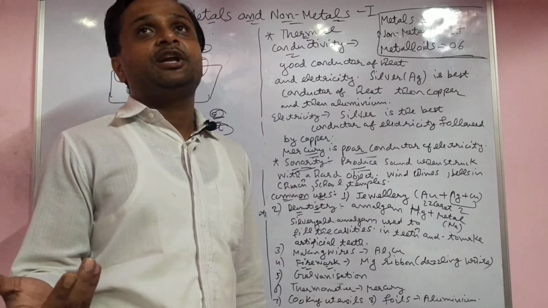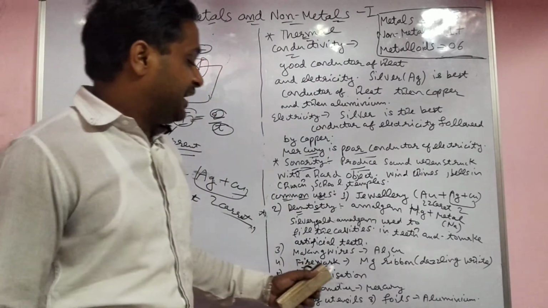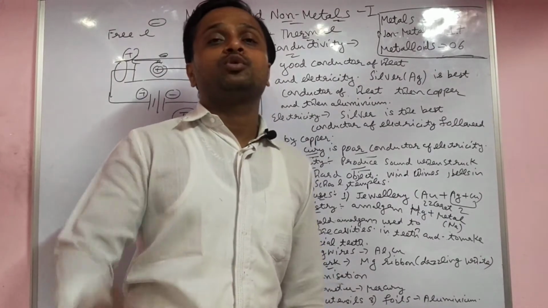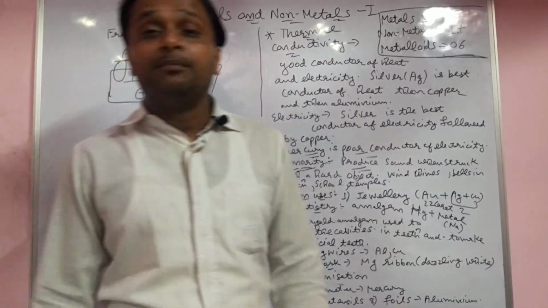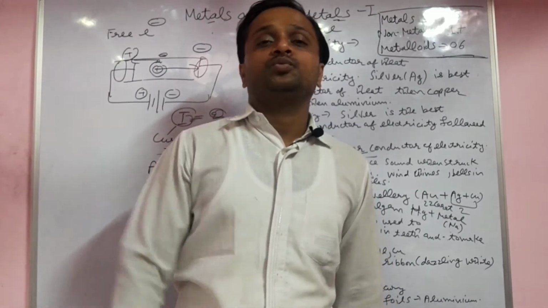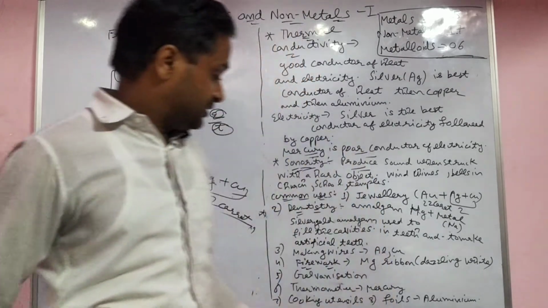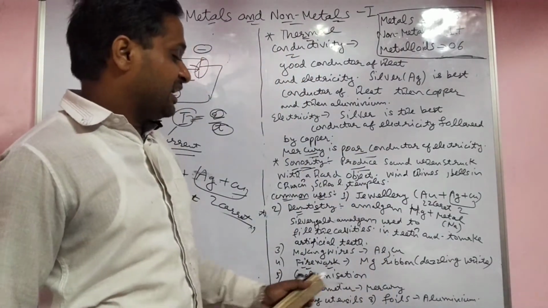Making of wire: you already know that aluminium and copper wire are used. Now, fireworks: magnesium ribbon produces a dazzling white flame, used as a cracker also. Dazzling white flame, that is used as a firework.